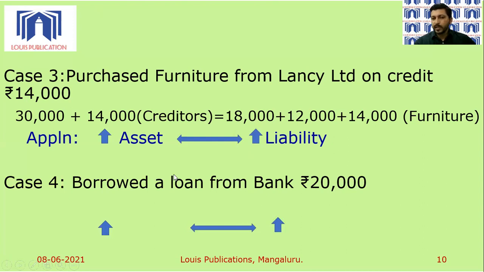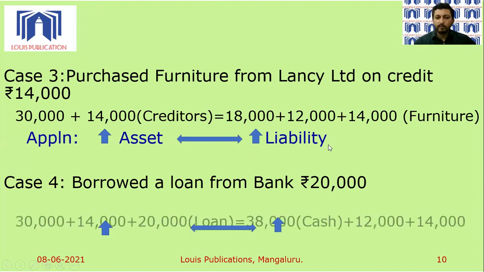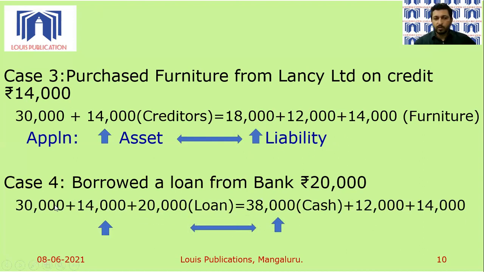That is on the left hand side. And when we are borrowing a loan, definitely our cash balance is going to increase. So 20,000 plus 18,000, the cash and bank balance will increase to 38,000. Then we have 12,000 worth machinery and 14,000 worth furniture. So this is what I said just now. 30,000 is the capital value, no change. 14,000 is the amount due to Lancy Limited.